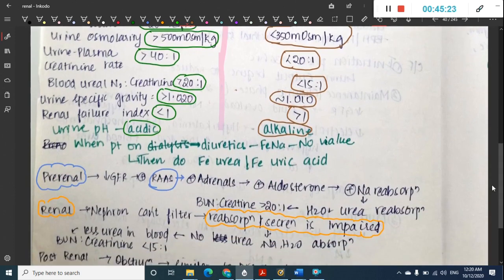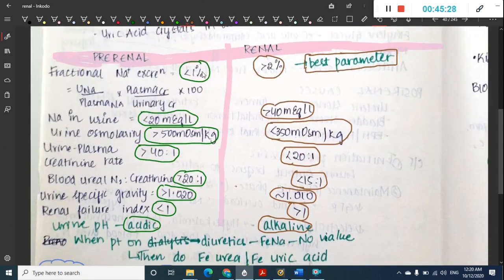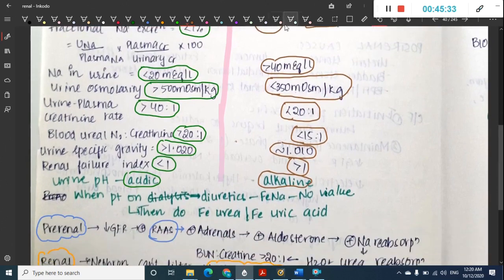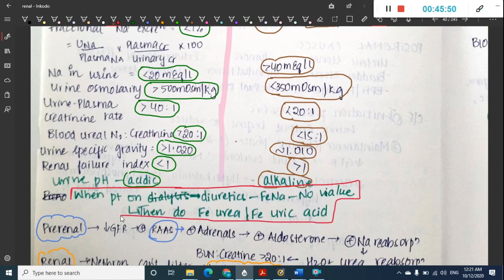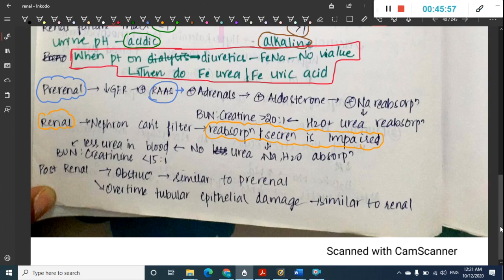Among all these, the fractional sodium excretion has the best value, right? But assume the patient is on dialysis. What should you do? If the patient is on dialysis, then fractional excretion of sodium is of no value, and in that case fractional excretion of urea, or fractional excretion of uric acid, should be preferred. Okay, this is about the renal.